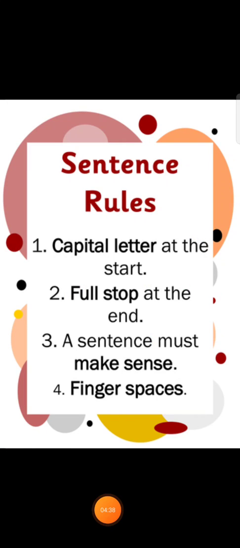Next is how we can write a sentence. To write a sentence, we should follow some rules. So these rules are different, and these rules will help us to write a sentence. So here are some rules to write a sentence. The first rule says that we should always start a sentence with a capital letter. Second, a sentence ends with a full stop. A sentence ends with either a full stop, a question mark, or an exclamation mark.